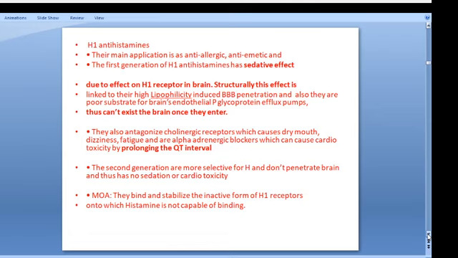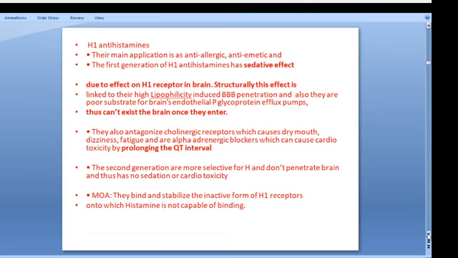H1 antagonists and antihistamines are classified into first generation and second generation, and somehow third generation also. The generation is based on the side effects. First generation has a sedative effect, but from the second generation onwards there is no such side effect. If you take a Phenergan or an Avil tablet, you will feel sleepy. But if you use cetirizine, you don't feel sleepy, because it has no sedative effect.